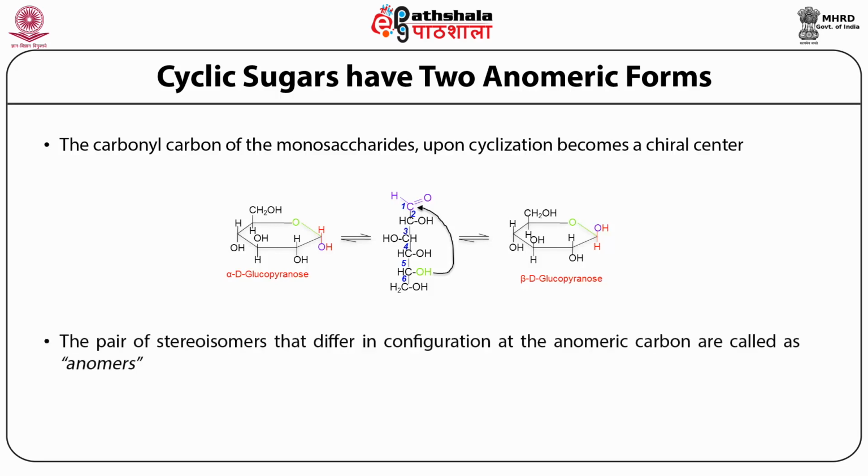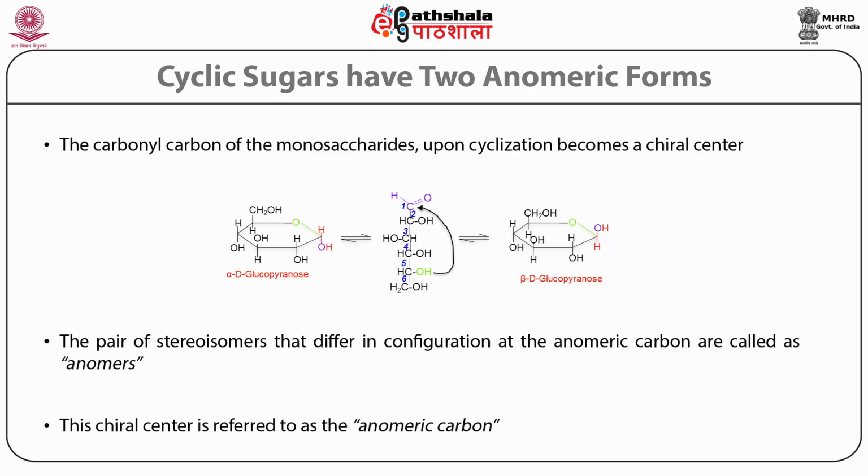So the pair of stereoisomers that differ in configuration at the anomeric carbon, which is the C1, are called anomers, and this anomeric carbon then becomes a chiral center.